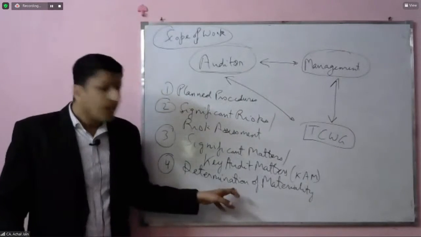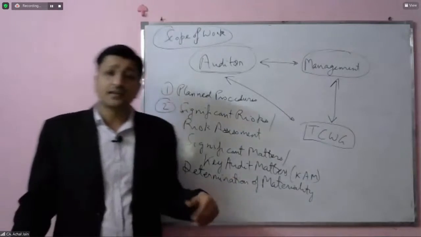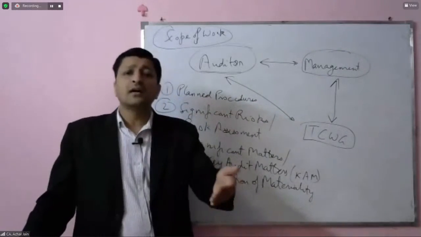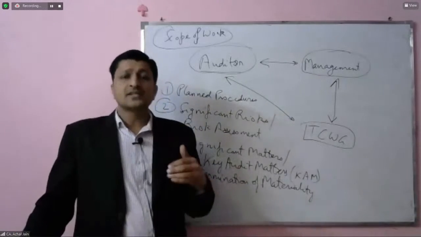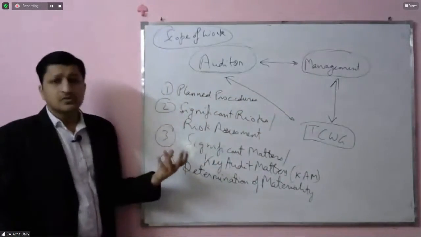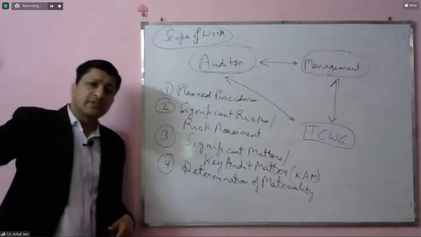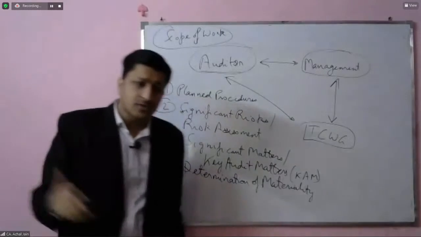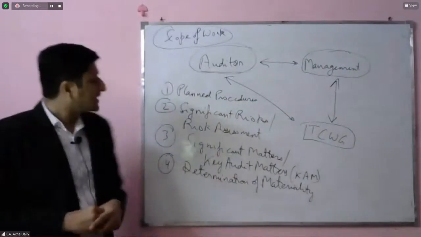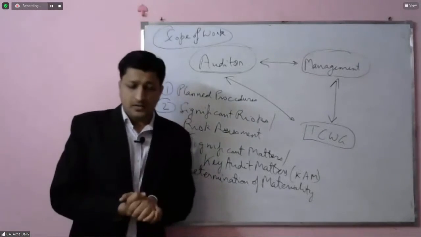And that's why a clear understanding of materiality and the basis of its determination would help the management as well as those charged with governance in assessing the impact on the financial statements, which will then become available to the users of the financial statements. Clear? Next aspect is about the significant matters.